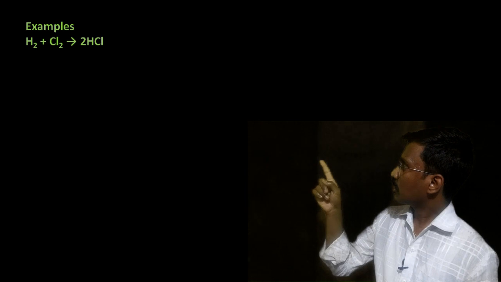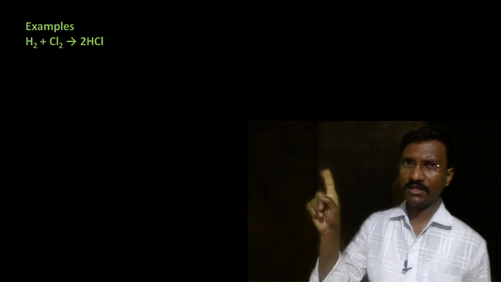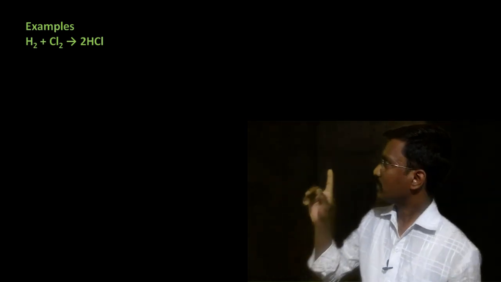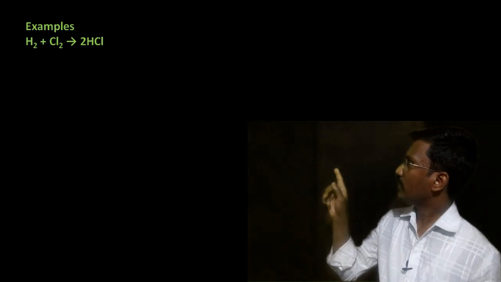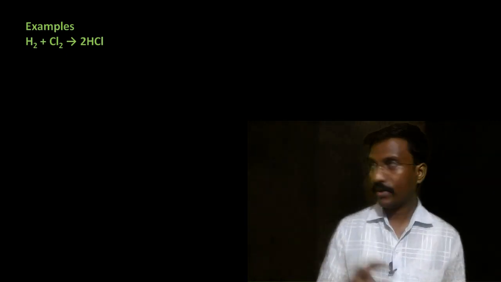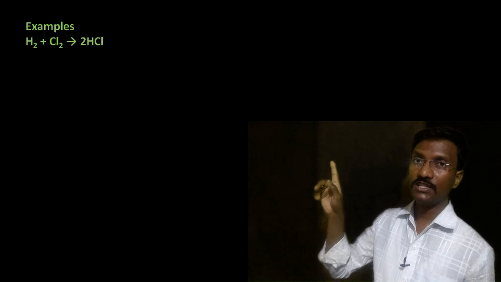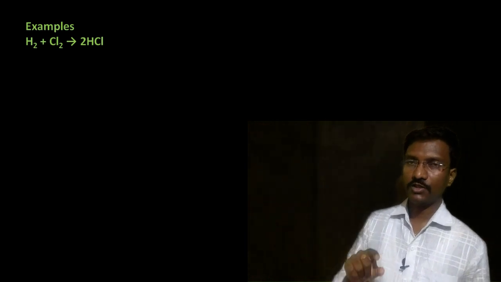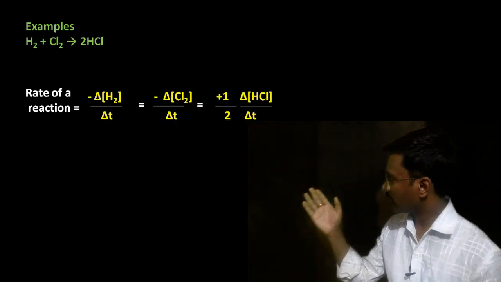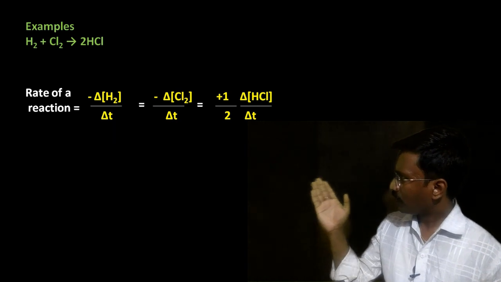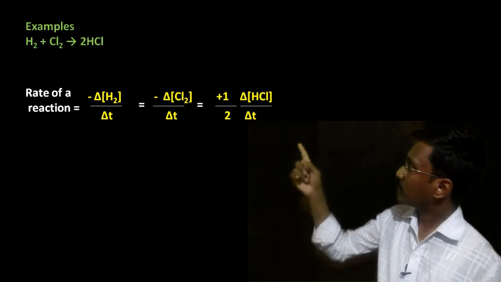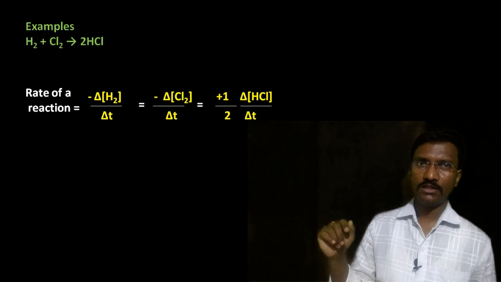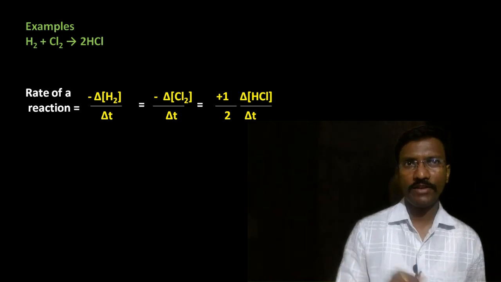The stoichiometric value of H2 has nothing written beside it, therefore it is understood to be 1. For chlorine, the stoichiometric value is 1, whereas the stoichiometric value of HCl is 2, because 2HCl is there. So using this factor, it is possible to write the rate of reaction. The rate of reaction with respect to the first reactant, hydrogen, does not need any coefficient value.